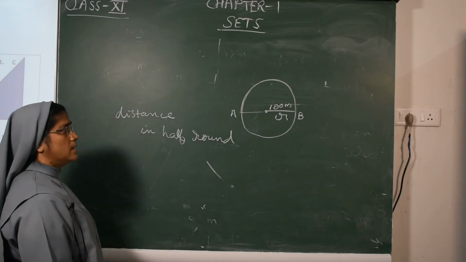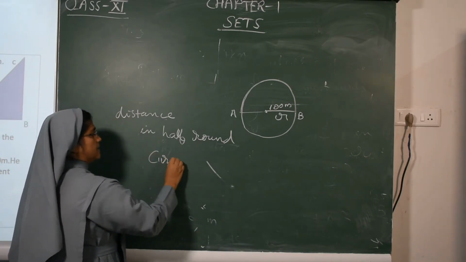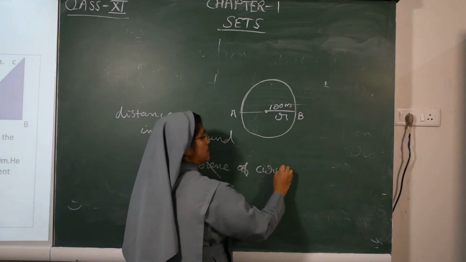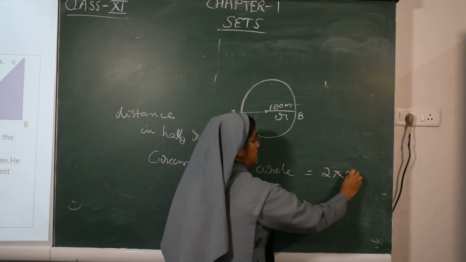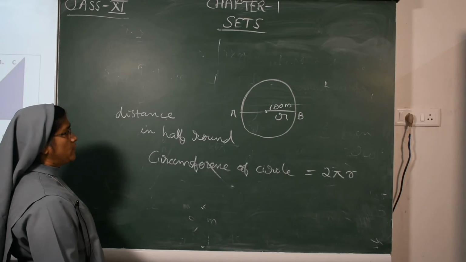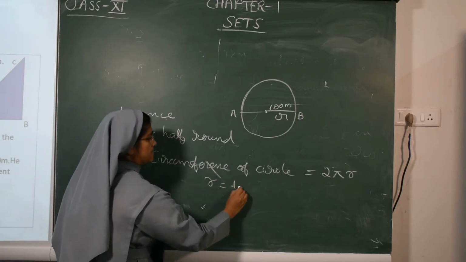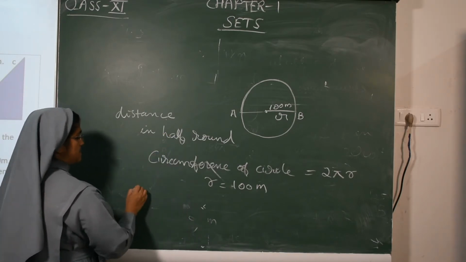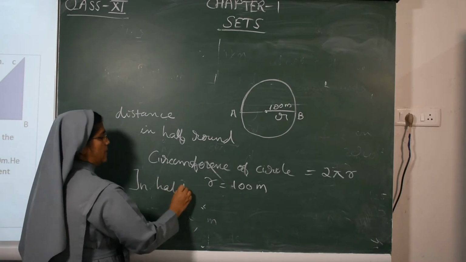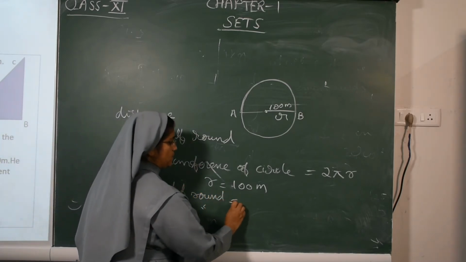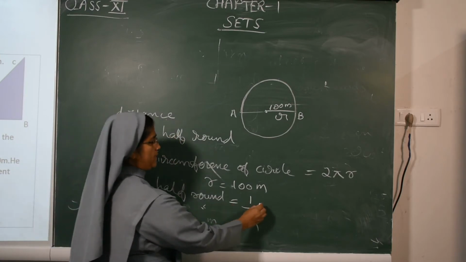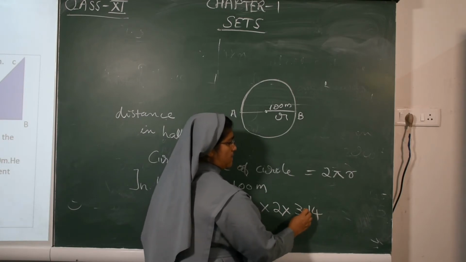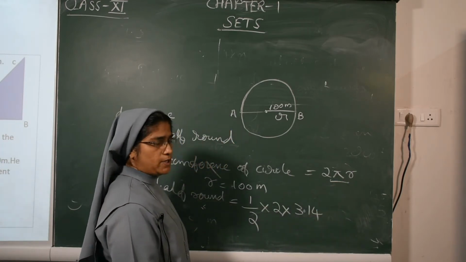So we know that the circumference of the circle is 2 pi r. For r, 100 meter is already given. Then the distance in half round is equal to half into 2 pi r. The value of pi is 3.14 or 22 by 7.